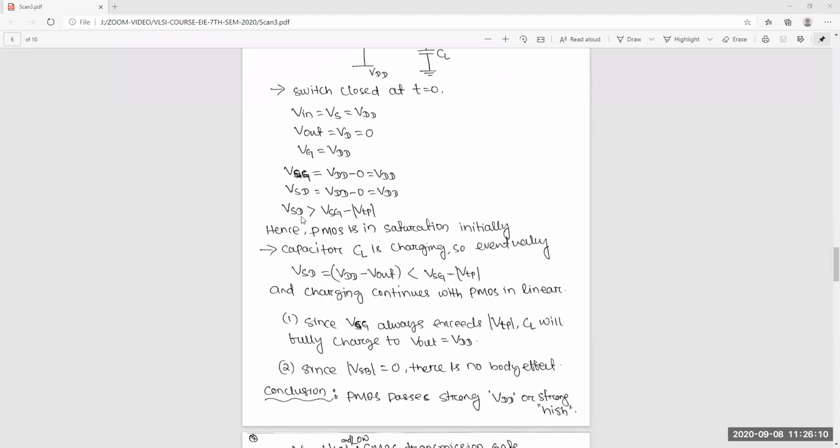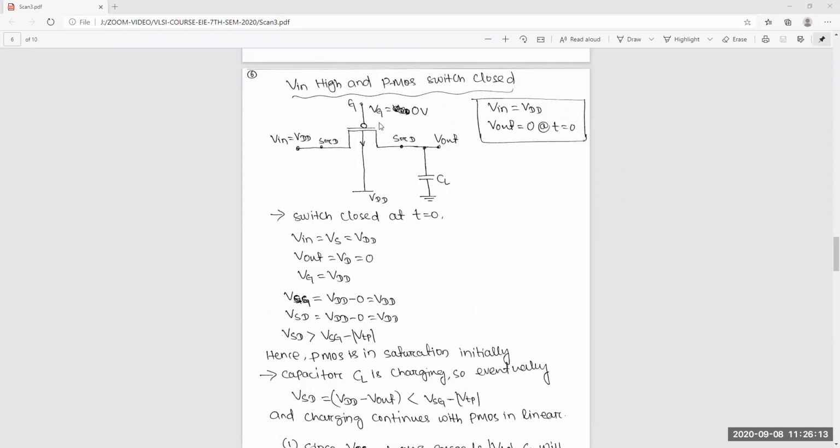So finally, what you will get: there is no cutoff condition. I'm giving a hint why there is no cutoff: this is your source, this is your gate. So VSG is always VDD. Yes or no? This is 0 voltage, this is VDD, this is source, this is gate. So VSG is always VDD, which means it will never be off, and never off means current will always flow.